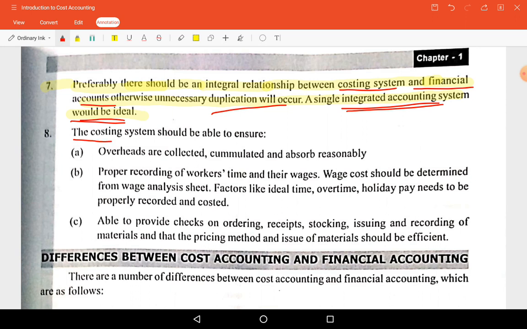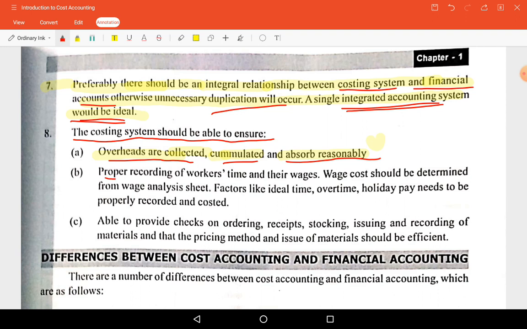Next, the cost accounting should be able to ensure the following things. One, overheads are collected, accumulated, and absorbed reasonably. There should not be any under absorption or over absorption. So overheads should be collected properly, accumulated properly, and absorbed reasonably. That is what they are saying.